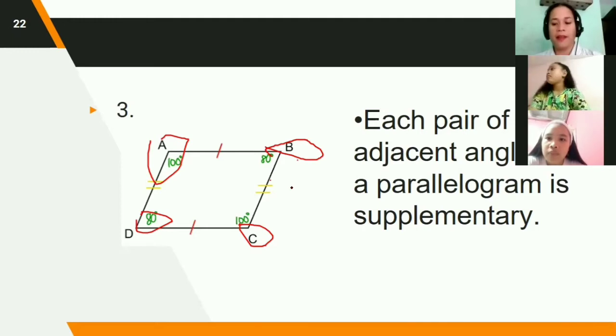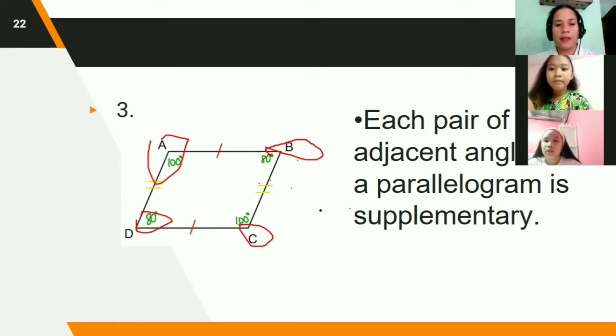I have already given angle A and angle B, and angle D and angle C. Can you give some? Angle BC. Okay, very good. And the other one, can you give some, Shaira? Angle AD. Okay, very good, Shaira.